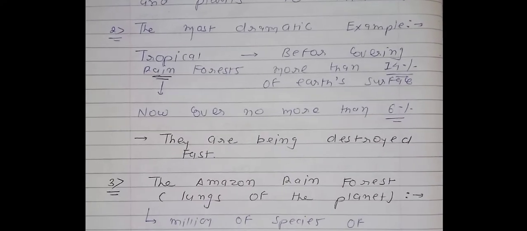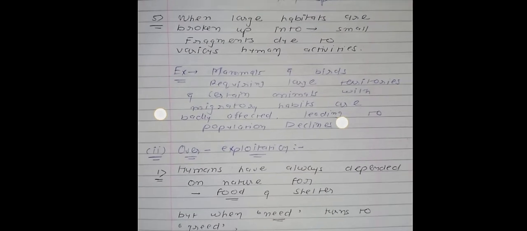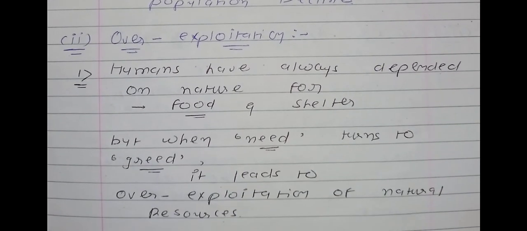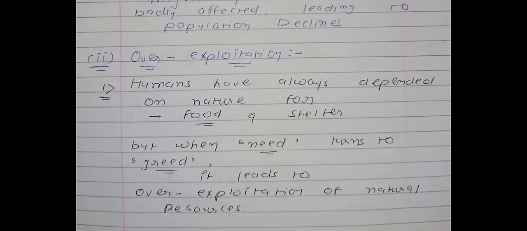So the first reason, habitat loss and fragmentation, is completed. You will remember a total of 5 points for the first reason. Now we will talk about the next one.